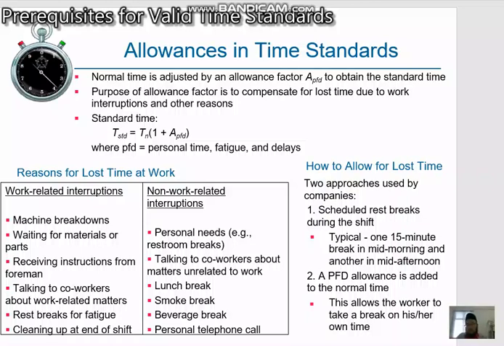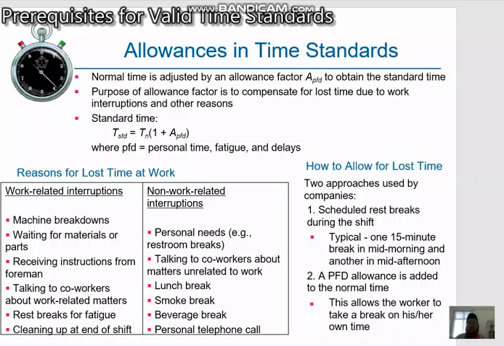In this session, we want to discuss allowances in time standard. In all of the work measurement techniques, the normal time is adjusted by an allowance factor to obtain the standard time. Allowances are used because there will be periods during the regular work shift when the worker is not working. The purpose of the allowance factor is to compensate for this lost time by providing a small increment of allowance time in each cycle. This way, even with the time losses, the operator will still be able to complete a fair day's work during the hours of the shift.